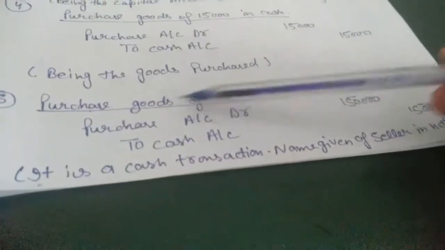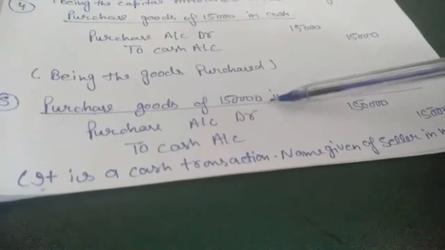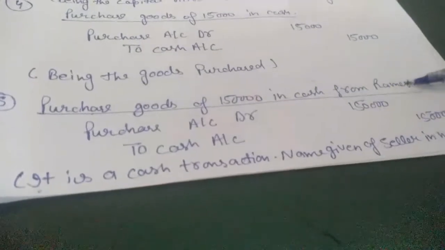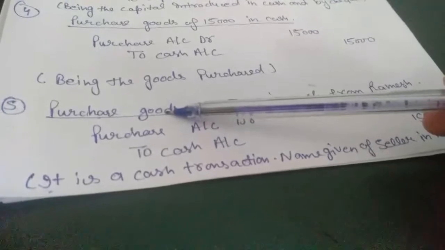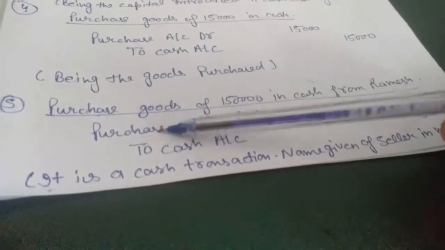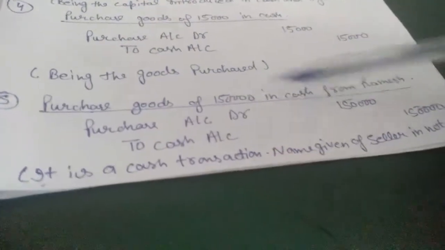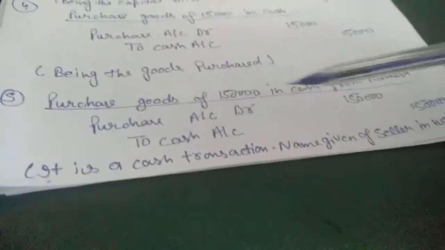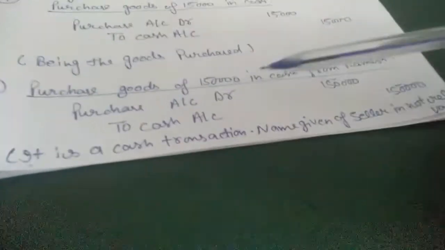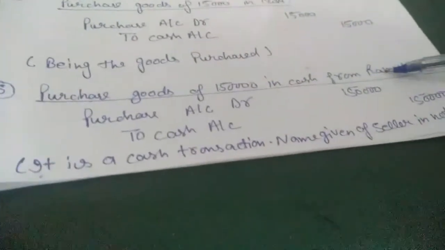Next entry is purchase of goods of 1,50,000 in cash from Ramesh. So what did we get? Goods, so we will mention purchase. And what have we paid? Cash, so we will mention cash here. There is a point here that we purchased goods from Ramesh.